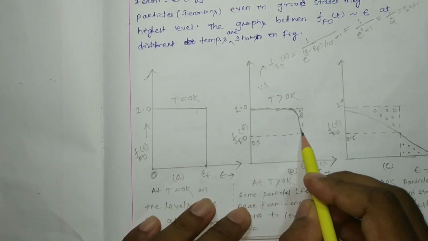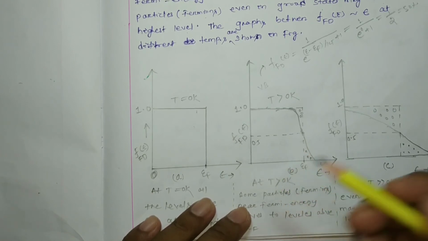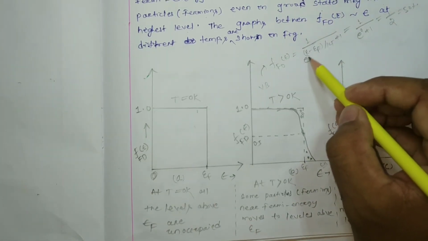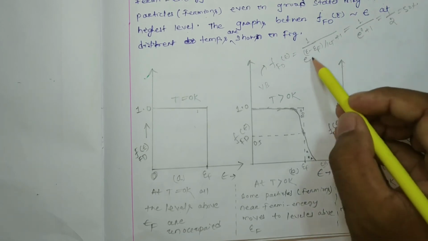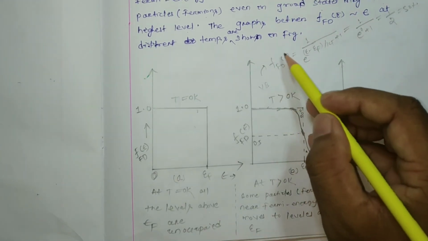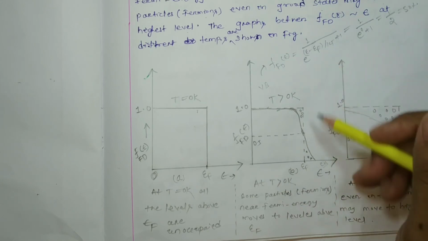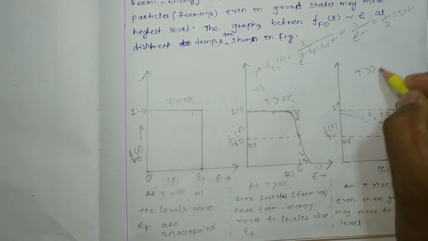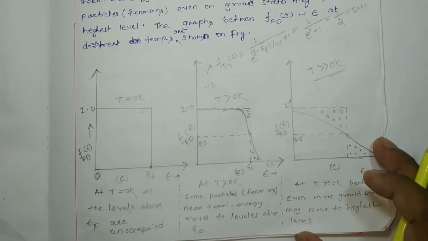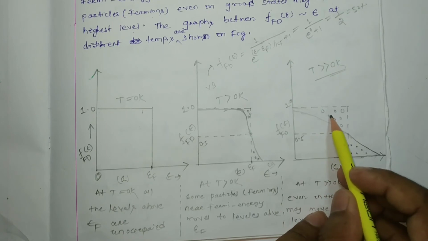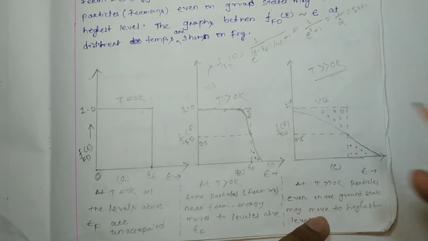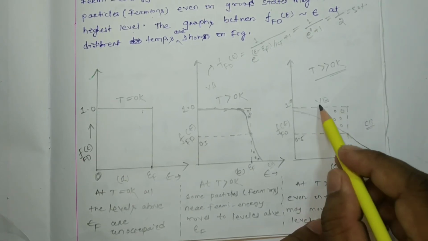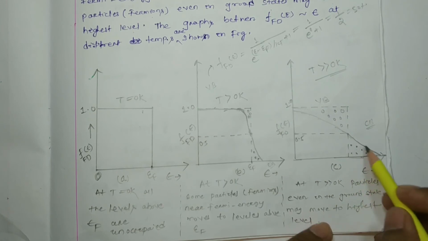Below that, the value is calculated accordingly on the basis of the value of epsilon, and above that also we calculate the Fermi-Dirac distribution function accordingly. Now if we consider T greater than 0 Kelvin, a large number of electrons from the valence band jump to the conduction band, and many vacant places or holes are created in the valence band.